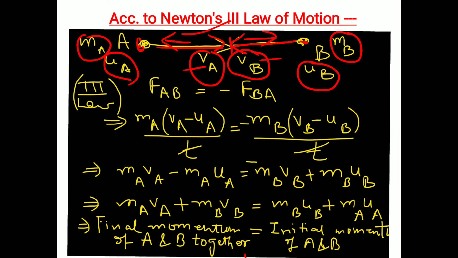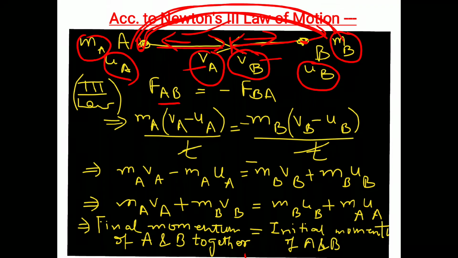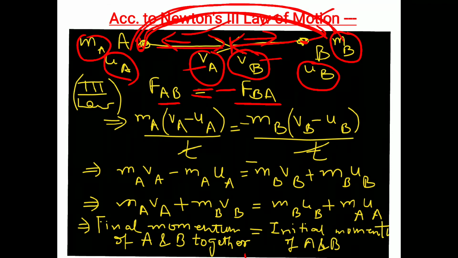Now according to Newton's third law of motion, when these two objects collide, they will exert force on each other. A will exert force on B and B will exert force on A. FAB means force of A on B. And in reaction to this force, B will also exert a force on A. It will be denoted by the letter FBA, but with the minus sign because their direction will be opposite, and the equal sign denotes that they are equal in magnitude. These two forces are equal.